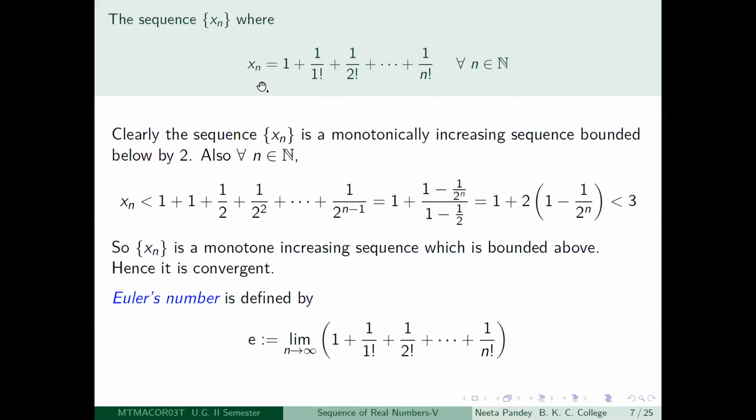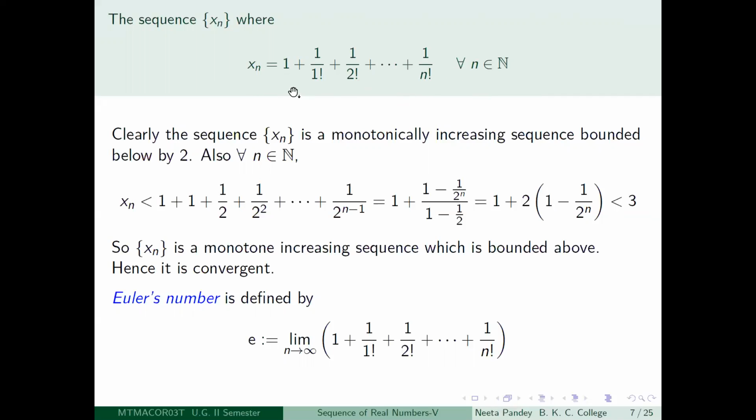What is x1? X1 is going to be 1 plus 1 by 1 factorial, right? You have to end at n factorial. So x1 is just 2. X2 is what? You look at x1 and then add 1 by 2 factorial to that. X3 is what? You look at x2 and then add 1 by 3 factorial to that. So what is in general xn plus 1? Xn plus 1 is going to be xn plus 1 by n plus 1 factorial.